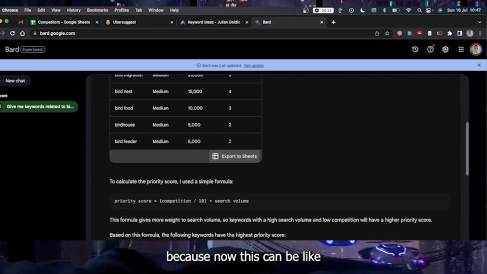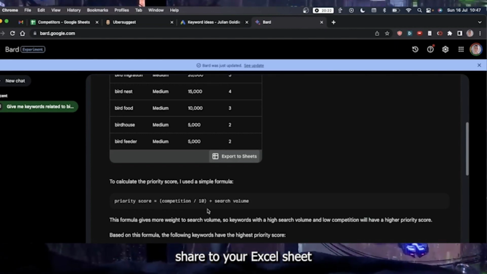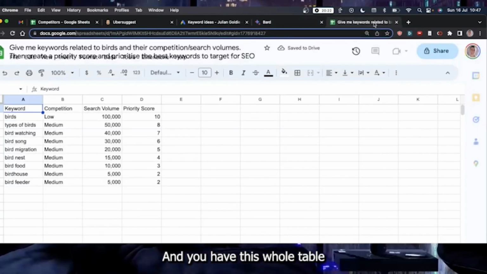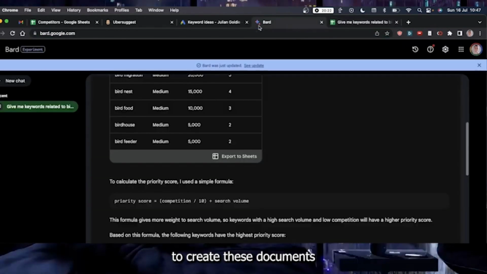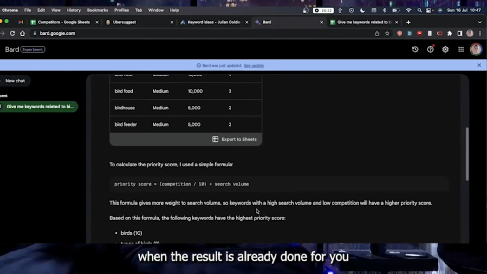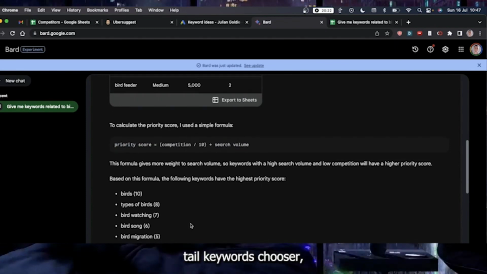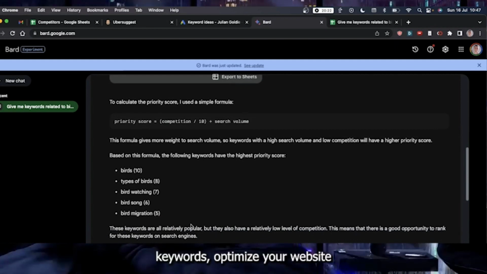And it's really cool because now this can be shared to your Excel sheet and it will be directly pasted over there, and you have this whole table that is already ready for you with the keywords and their competition. It's very easy to create these documents based on your research, where the research is already done for you and you just need to use these keywords to get better indexed and get better visibility. It also shows you some additional tips for targeting keywords for SEO, like use long tail keywords, use relevant keywords, optimize your website for target keywords, build backlinks